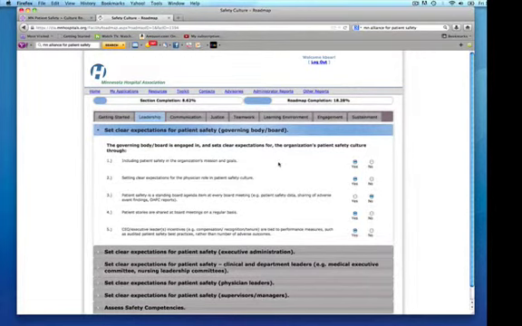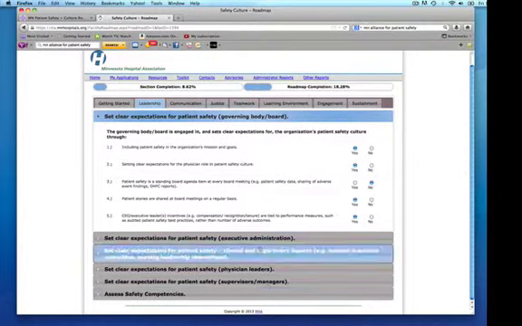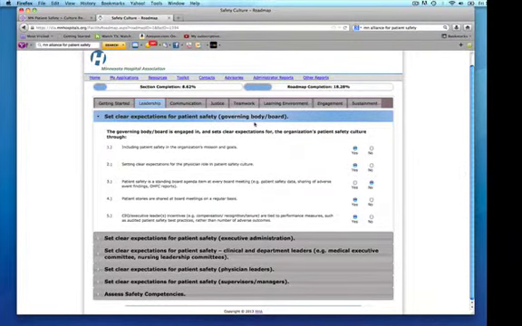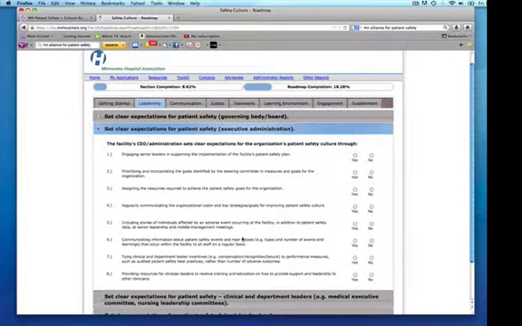And I know sometimes that's a little bit of a bummer, but that's why it's helpful to have the printed out copy. So here in the leadership section, I will show you how to enter the specific answers. So I've completed this very first subsection on set clear expectations for patient safety. So now I'm ready to go to set clear expectations for patient safety for executive administration. So I'm going to click on that, and it'll pop up and bring it to me.